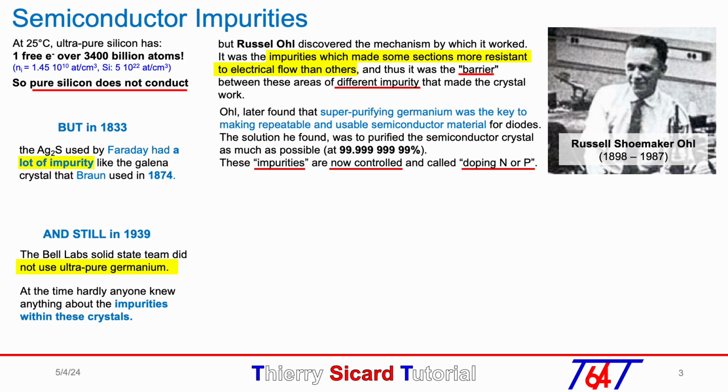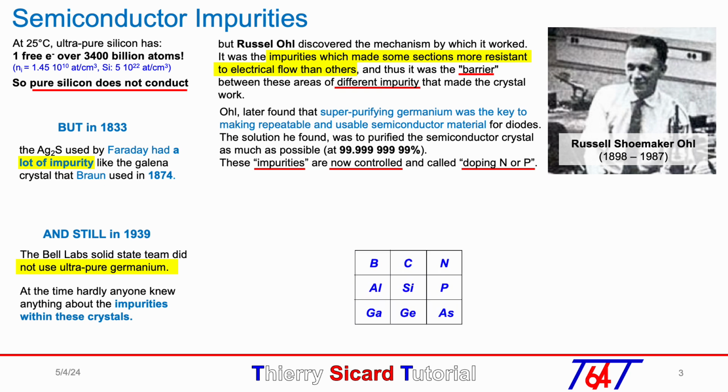Russel Ohl found that the crystal should be as pure as possible, up to 99.99999999%, meaning 9 numbers after the dot. With an ultra-pure semiconductor material with almost no impurities, we will be able to control those impurities with what we exactly want to become N and P doping.